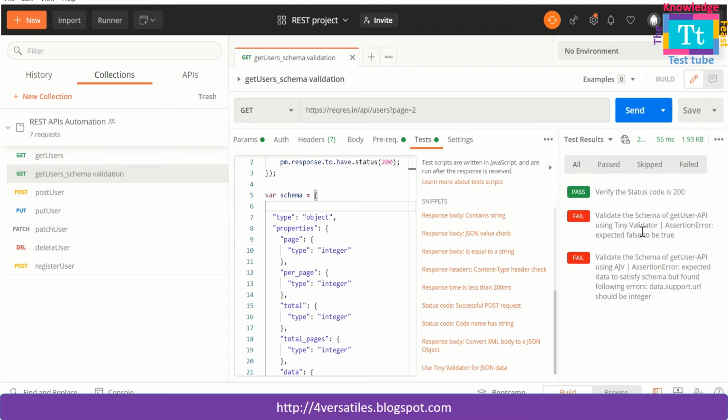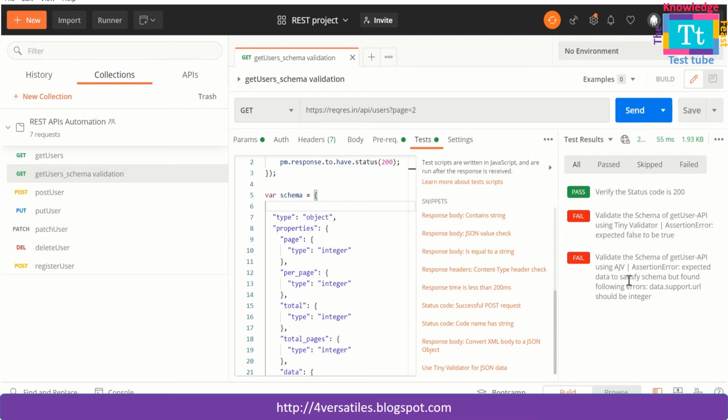And you see one interesting thing: tiny validator hasn't failed even though I have removed the schema reference. So having the schema reference in the code doesn't make any difference for tiny validator. It is still able to do what it is supposed to do, and it has given an assertion failure as expected.